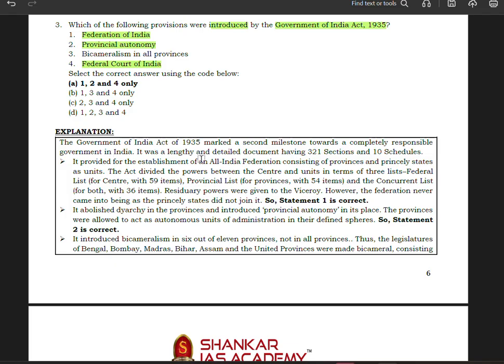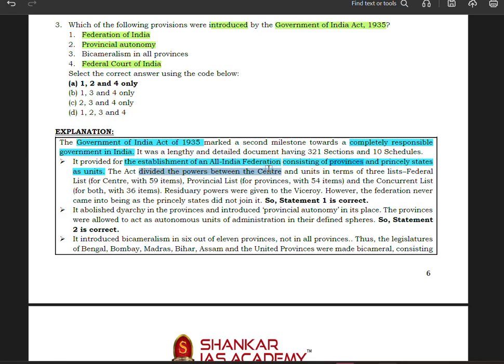The Government of India Act of 1935 marked a second milestone towards a completely responsible government in India. It was a lengthy and detailed document having 321 sections and 10 schedules. It provided for the establishment of an all India federation consisting of provinces and princely states as units.